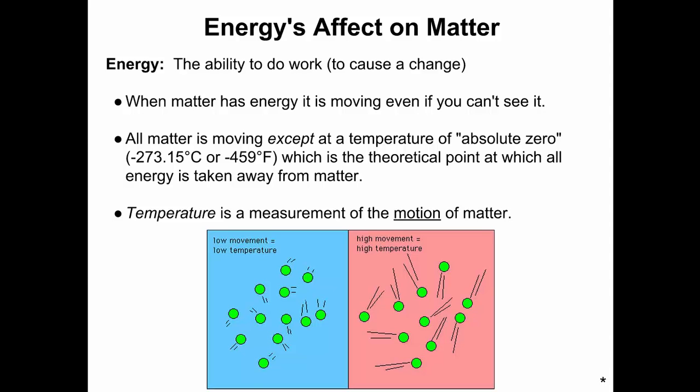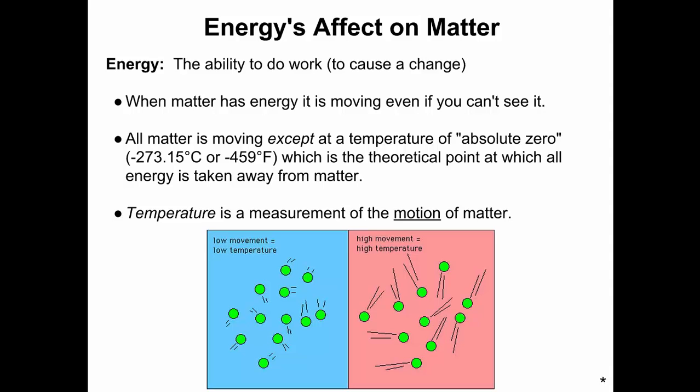So when matter has energy, it's moving, even if you can't see it. Even something that doesn't look like it's moving at all, if you were able to look at the molecules and the atoms that make up that substance, you would see that they are moving. The only time that matter is not moving is when it's at a temperature of absolute zero, which is negative 273.15 degrees Celsius or negative 459 degrees Fahrenheit. And that's the theoretical point at which all energy is taken away from matter.